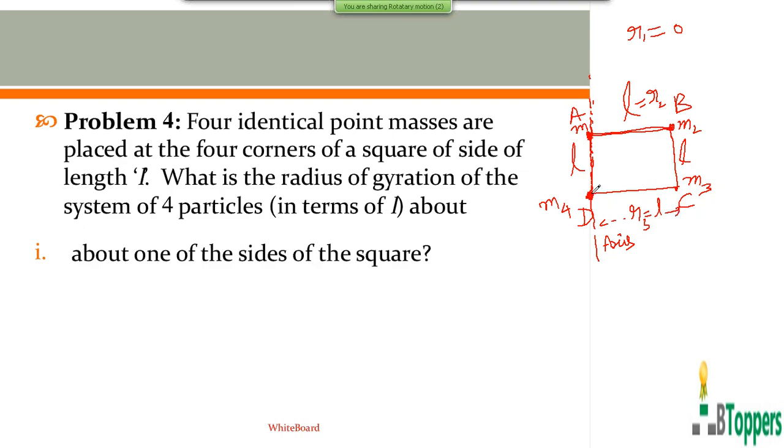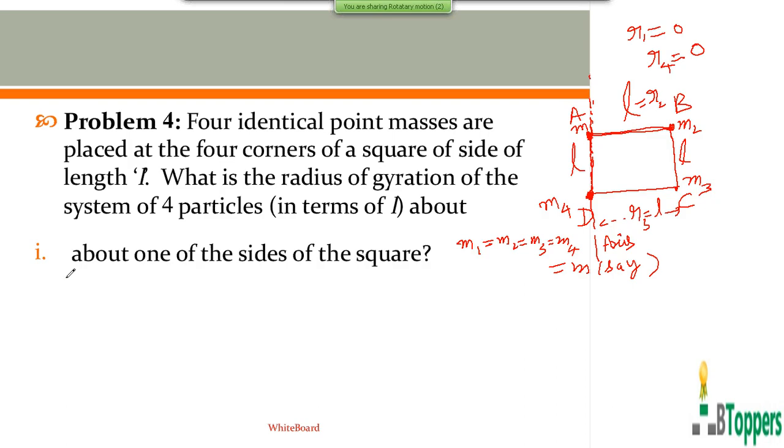The fourth point mass placed at the corner D also lies on the axis, so the radial distance of the fourth particle can also be taken as 0. All the 4 particles have the same mass, they are identical point masses. So M1 equal to M2 equal to M3 equal to M4.